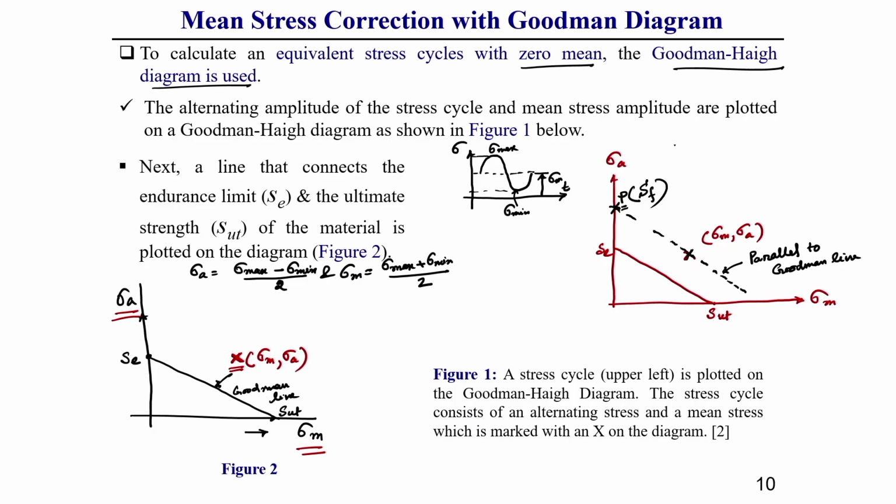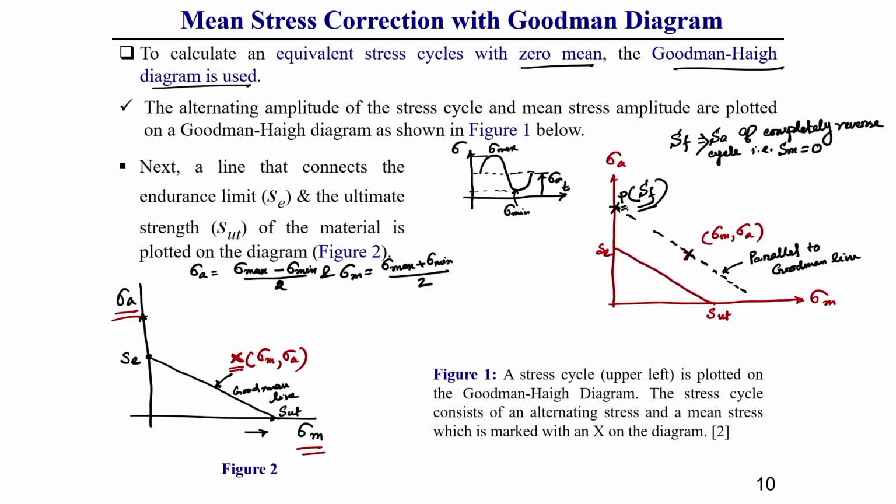So, at this point P, whatever the SF we will get, this SF will be the amplitude of a completely reverse cycle. So, once it is a completely reverse cycle, then what happens? That is, the mean stress should be equal to 0. What I am telling, understand?